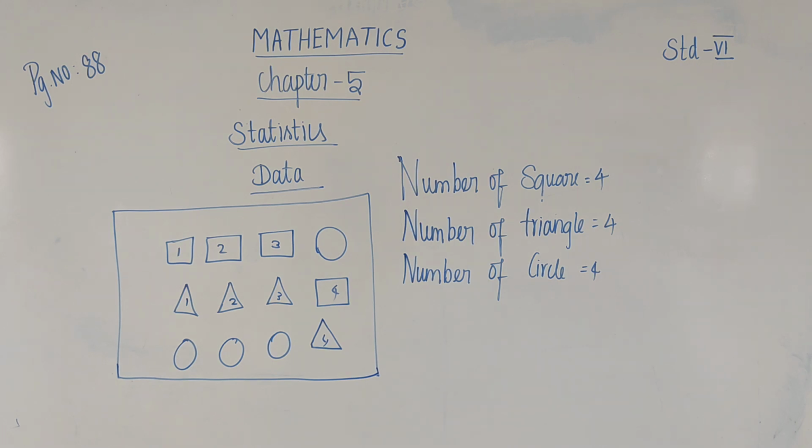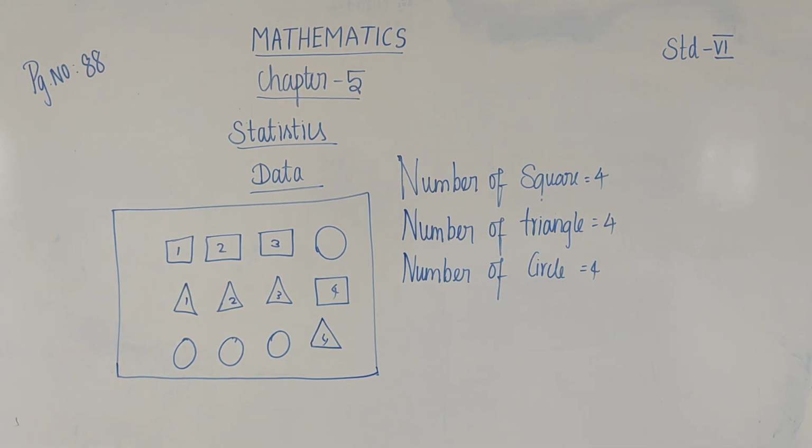For example, the number of brothers and sisters in your family. Students, say the number of brothers and sisters in your family. Number of brothers is 2 and number of sisters is 4. So these are the data. These numerical information are data. Okay, students, can you understand?